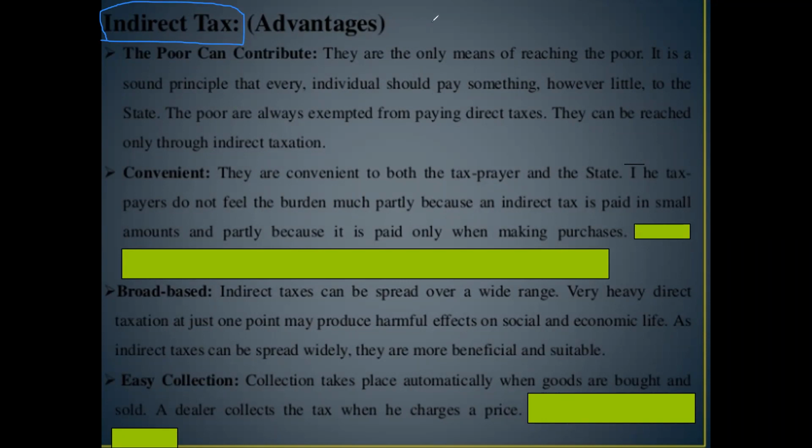I mentioned the example of GST, Goods and Services Tax. One of your friends has purchased a notebook for 30 rupees, and in the 30 rupees, 5 rupees will be GST. That type of tax is known as indirect tax.